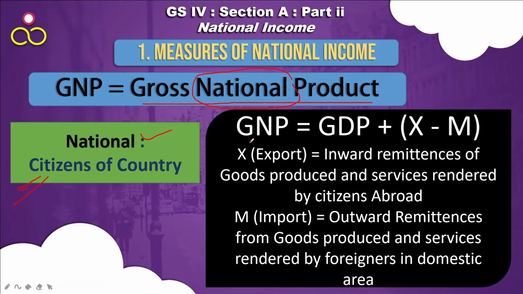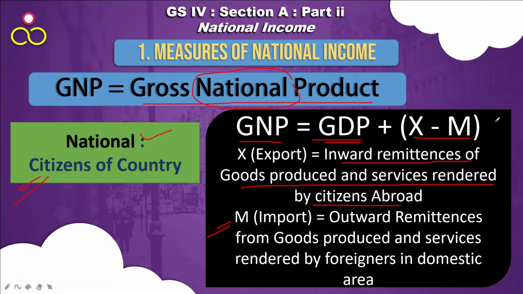The formula of GNP? GNP is GDP plus X minus M; the GDP formula has already been given earlier. What is X? Export, inward remittances of goods produced and services rendered by citizens abroad. Whoever citizens are staying outside India, whatever goods and services they are producing and getting income in other countries, they send it back to India. A portion of that is sent back to India. That portion is the export portion.